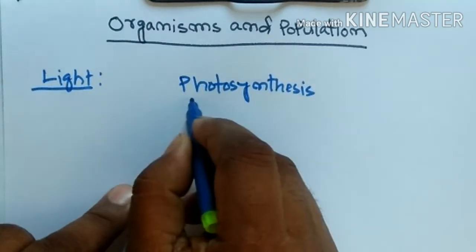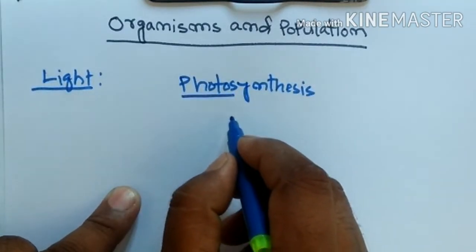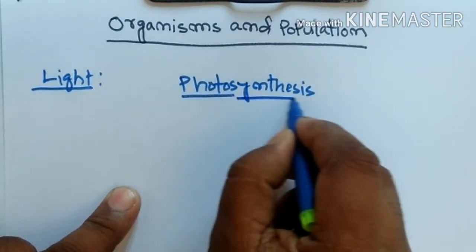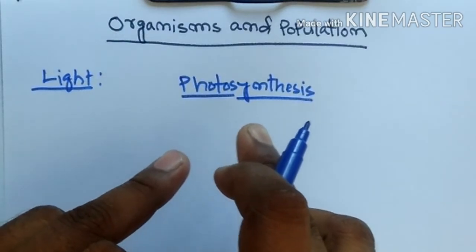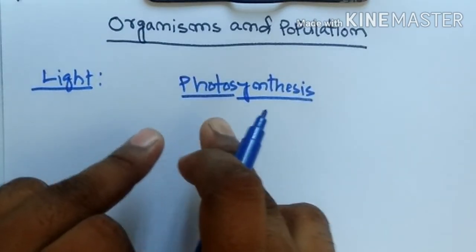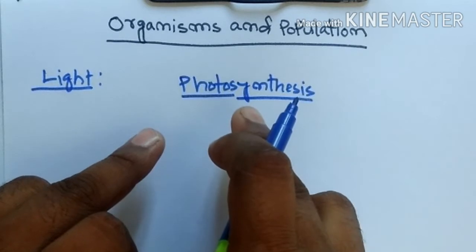Here, in photosynthesis, photo means light and synthesis means to produce. Since plant beings produce their own food in the presence of sunlight, this mechanism is known as photosynthesis.